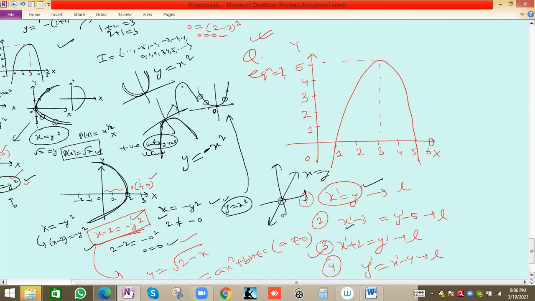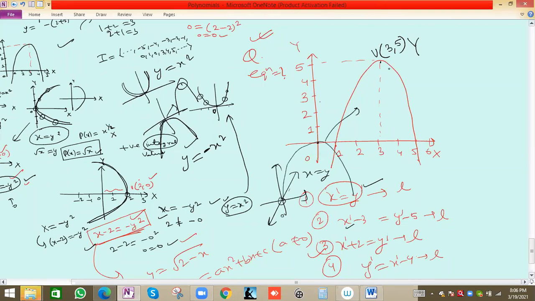This graph is only shifted here. So both x and y are changing, but the nature will be the same. So y we can write as capital Y, because both x and y are changing. Let me write the vertex coordinate: x value first and y value second, 3, 5. So the vertex was initially here, and both the x and y coordinates are changing.